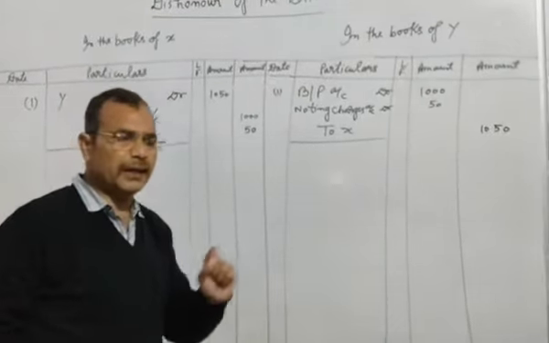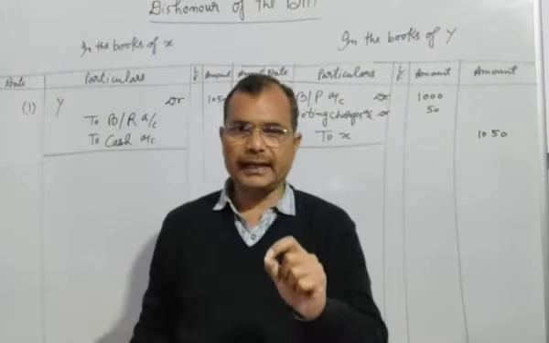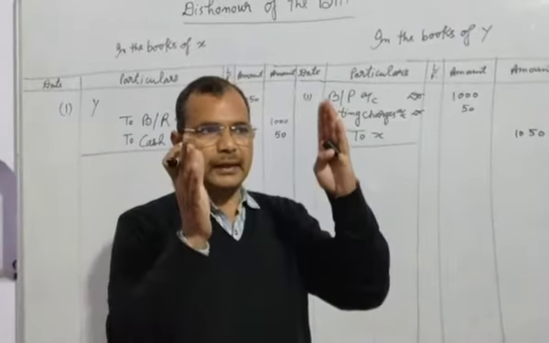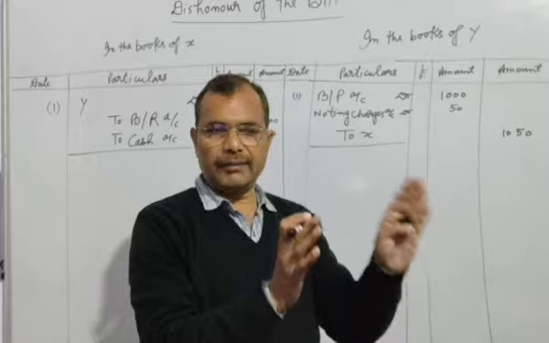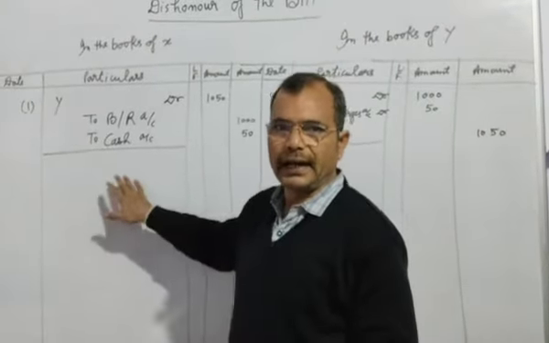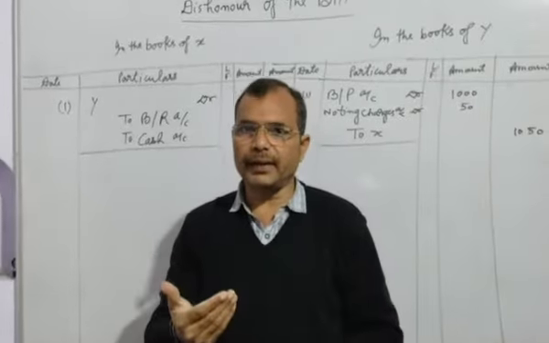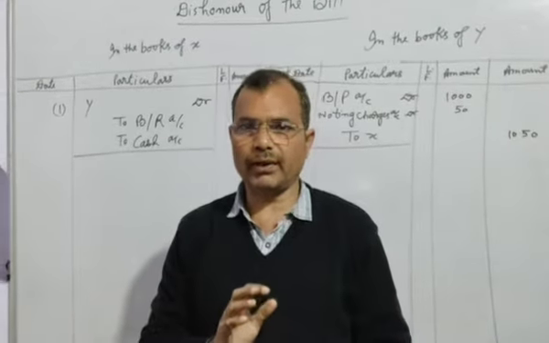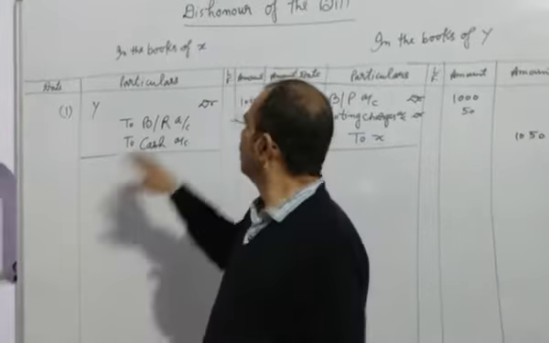Now students, you will have to understand that suppose the bill was written after selling the goods by X and he discounted the bill. We have learned about discounting of the bill in the previous video.